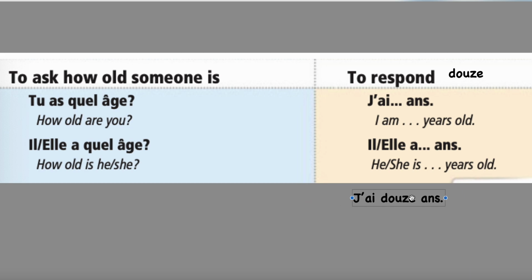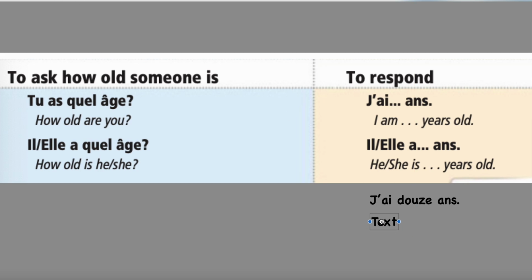And you can also, when you write it, write it with just the number in there. Okay, so let's say that the person you're asking is 15. How would they answer if you said "tu as quel âge?" How would they respond to you? Right, they're going to say "j'ai 15 ans." That's all it is. You put the number in between.